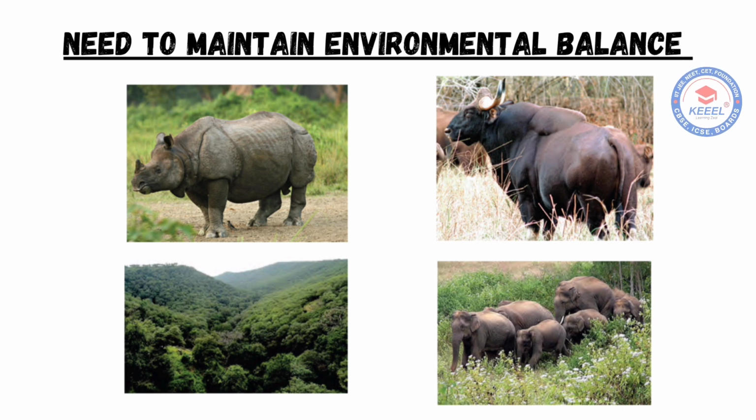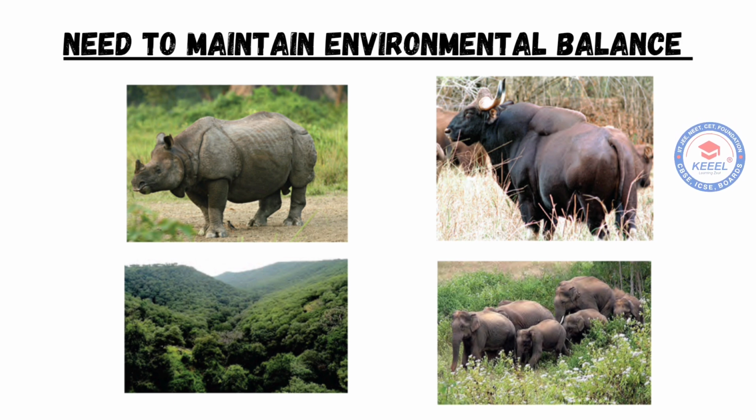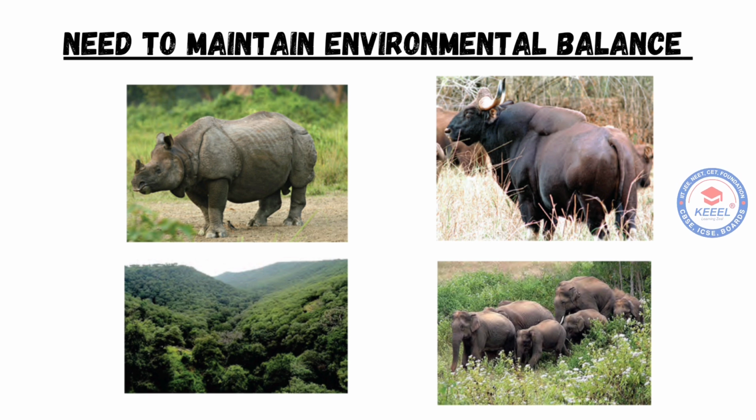Need to maintain environmental balance. Because of human activities, the balance of air, water, and soil is disturbed. When animals and plants die out, food chains get broken. If this continues, scientists warn that all life on Earth may be in danger. That is why we must protect the environment and maintain balance.